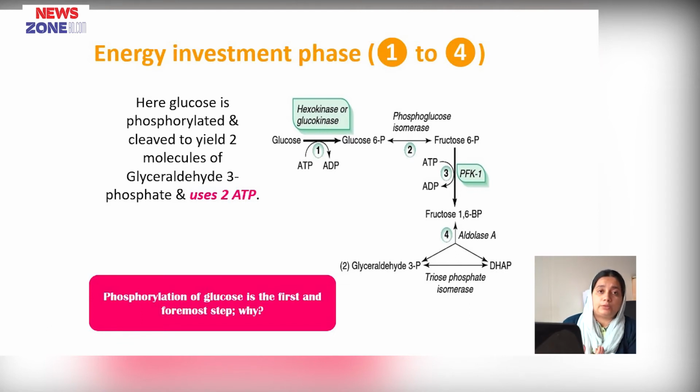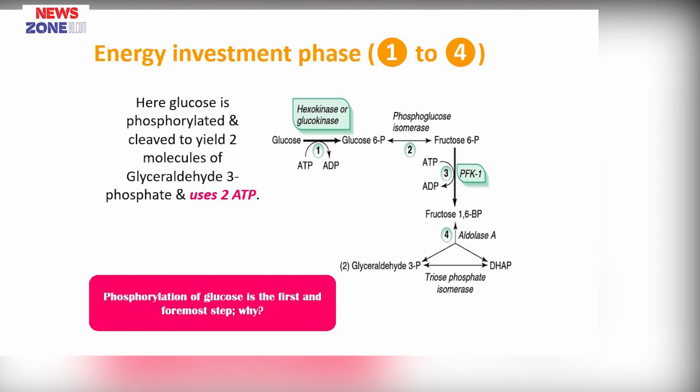This step 3 is also known as the bottleneck of glycolysis. So, hexokinase in glycolysis is known as the flux generating step, and phosphofructokinase 1 is known as the bottleneck or control point of glycolysis.